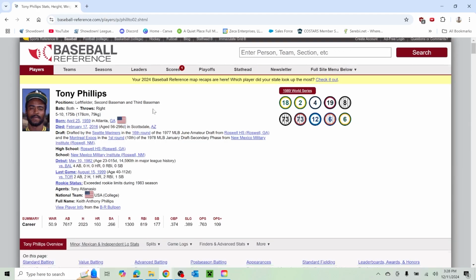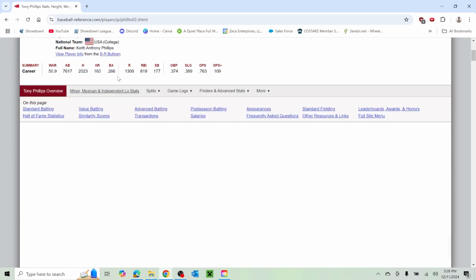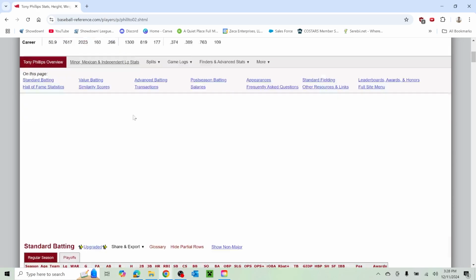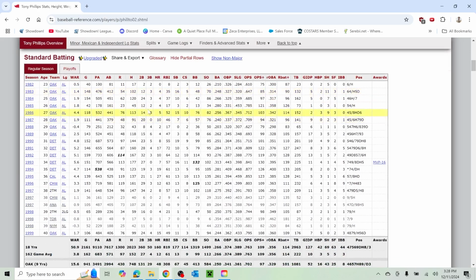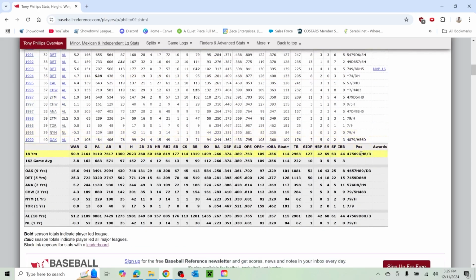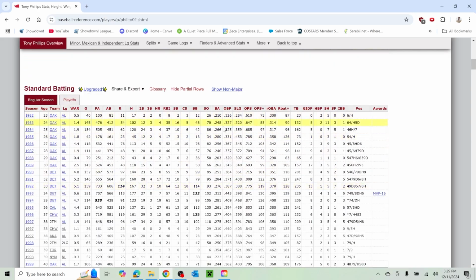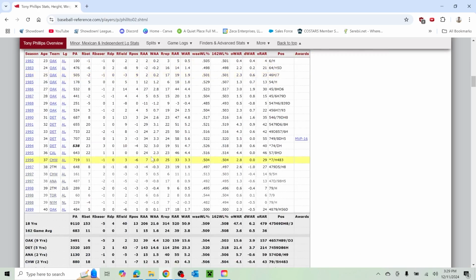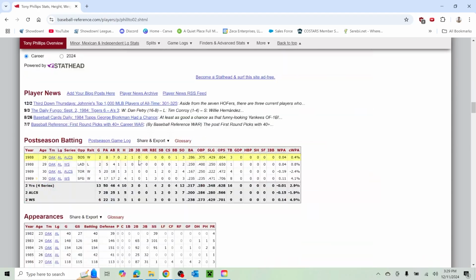Tony Phillips. Wow, big WAR right there. 2,000 career hits. 18-year playing career. '89 was his last year with Oakland, and then he ended up with Detroit. Look at these numbers. Utility guy. Did he ever play catcher? Doesn't look like it. This seems like a Hall of Very Good type of guy, Tony Phillips.